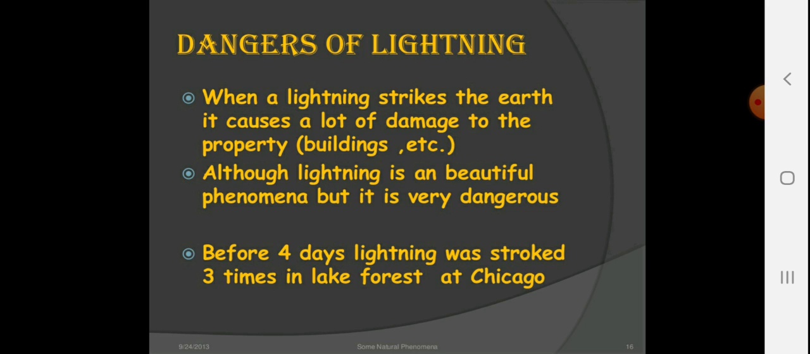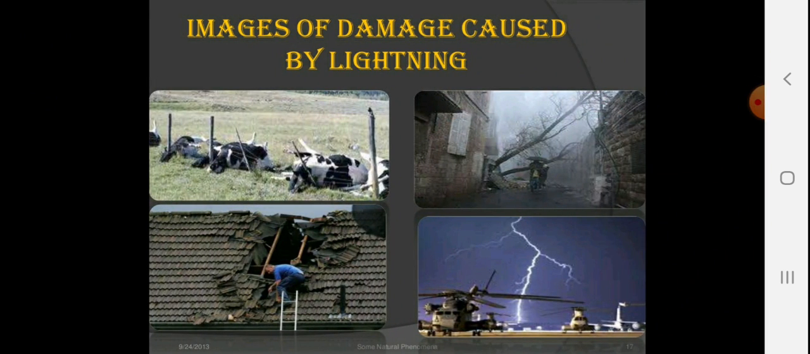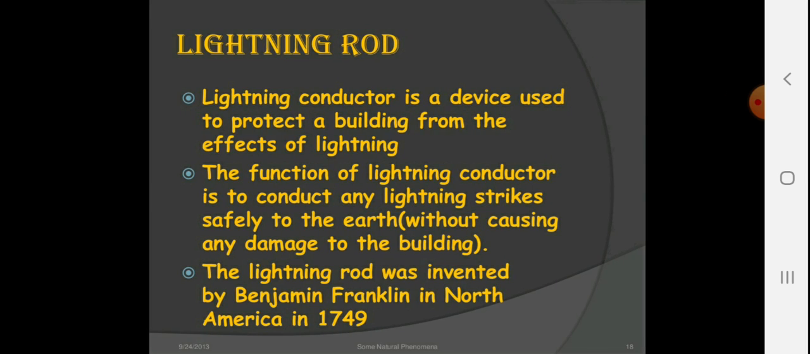Dangers of lightning. When lightning strikes the earth, it causes a lot of damage to property, especially buildings. Although lightning is a beautiful phenomenon, it is very dangerous. Four days ago, lightning struck three times in Lake Forest at Chicago. Images of damage caused by the lightning show how badly it can damage property.